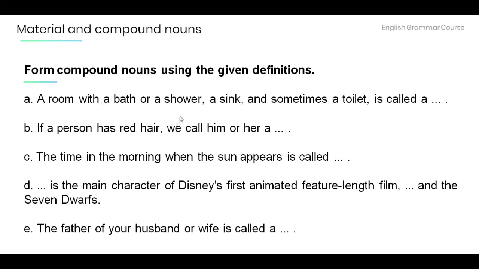A. A room with a bath or a shower, a sink, and sometimes a toilet is called a... B. If a person has red hair, we call him or her a... C. The time in the morning when the sun appears is called... D. The main character of Disney's first animated feature-length film, Snow White and the Seven Dwarfs, is... E. The father of your husband or wife is called a...